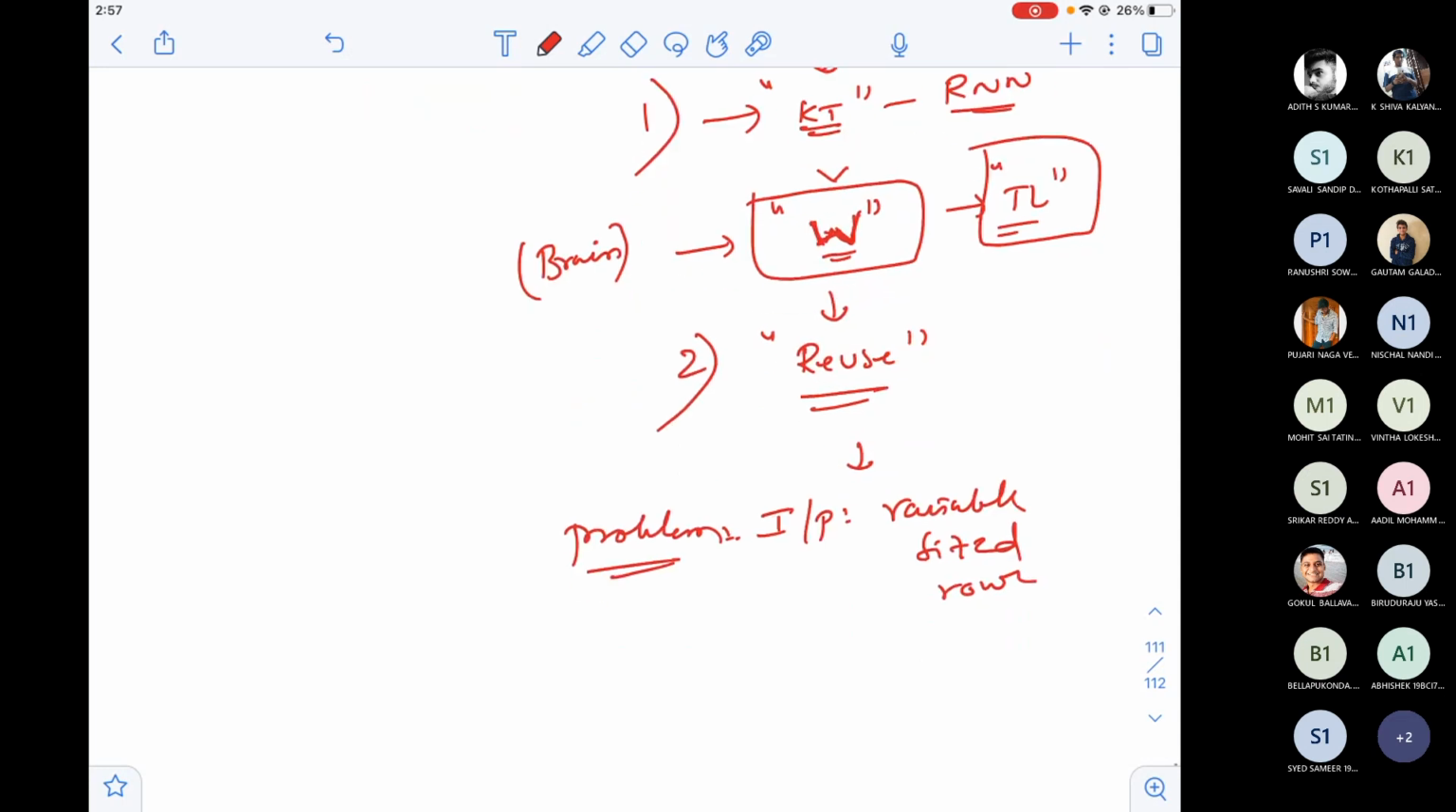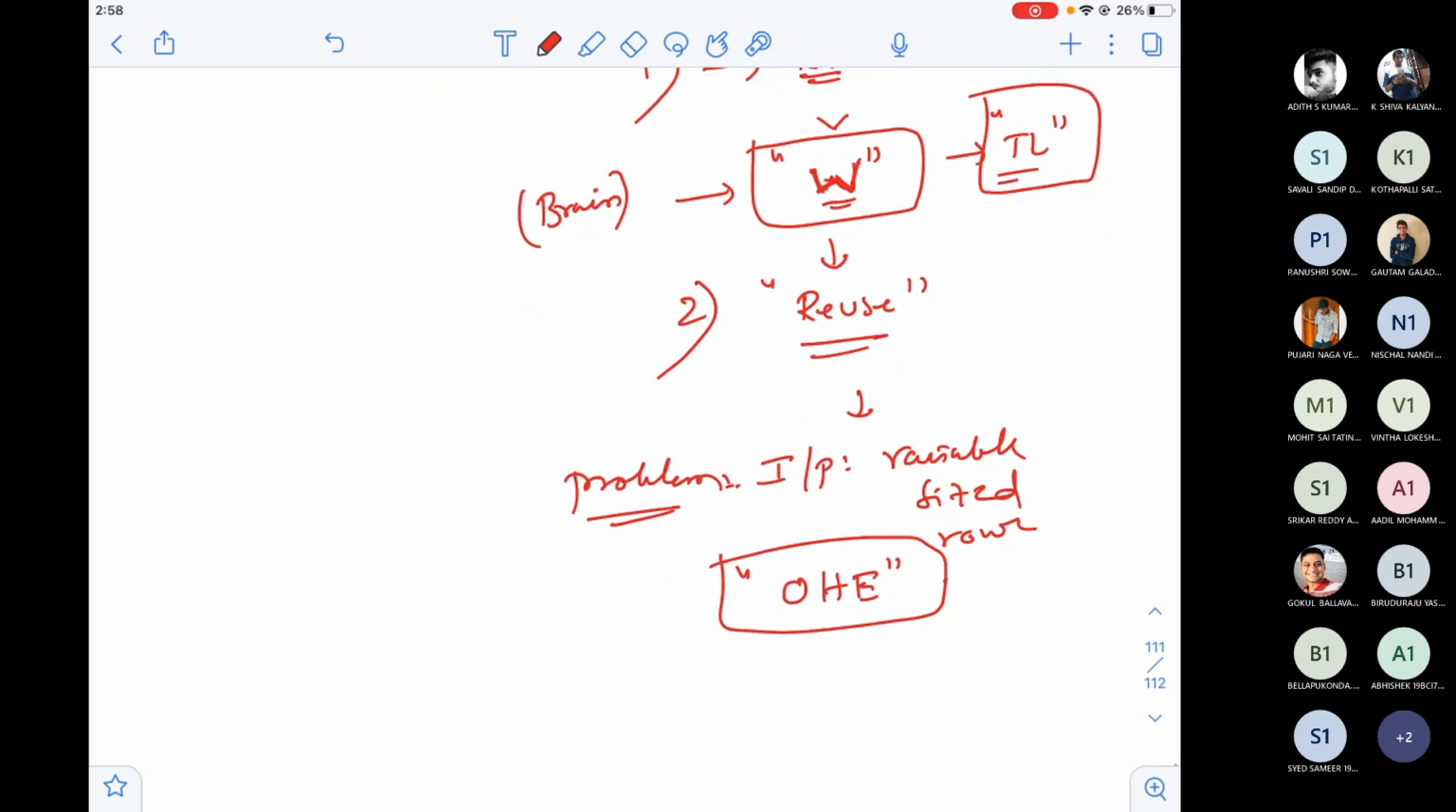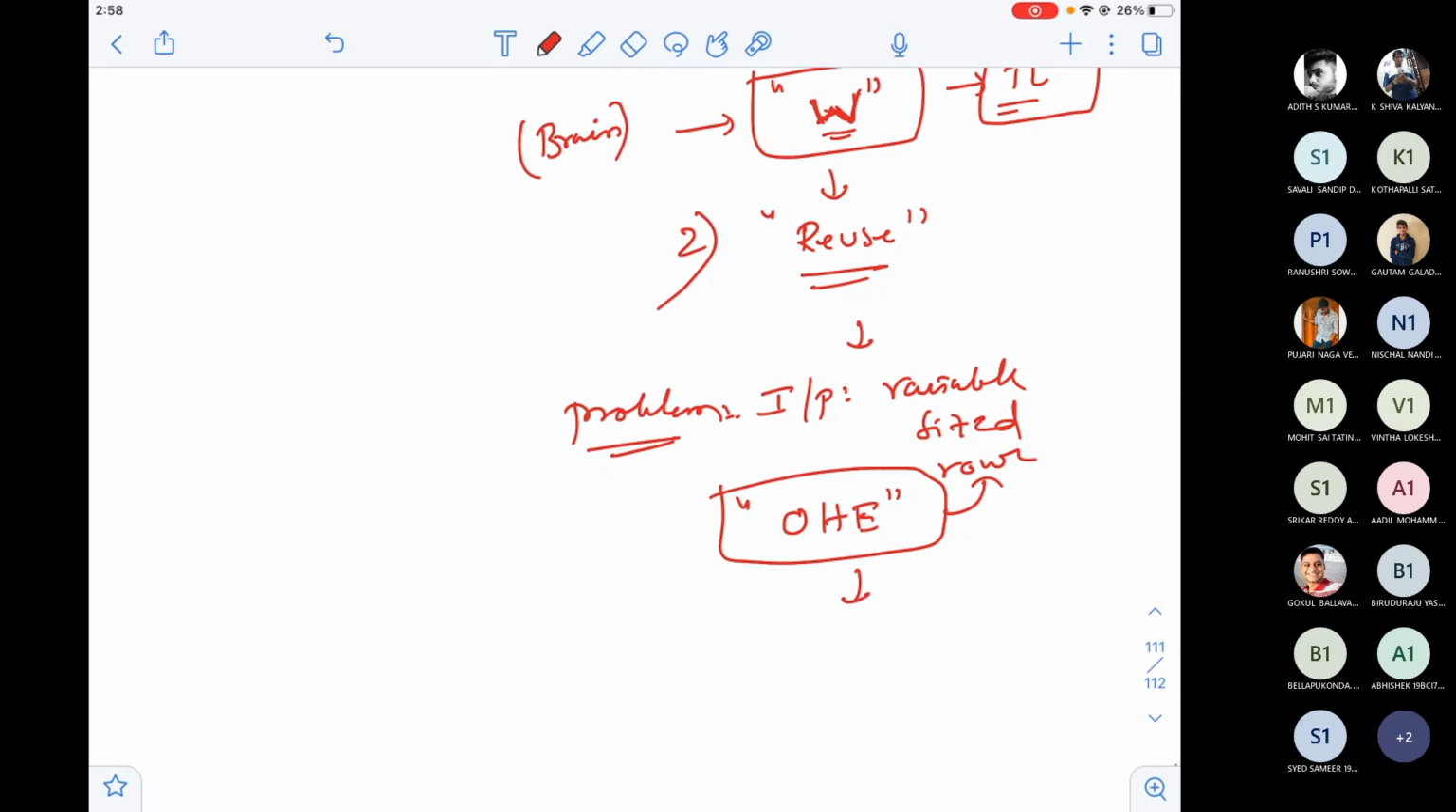The first problem is how do I pass a string as input? The answer is one hot encoded representation. But when this is considered in the form of a matrix with variable sized rows, I have a problem. How to solve this? We will see maybe after the break.